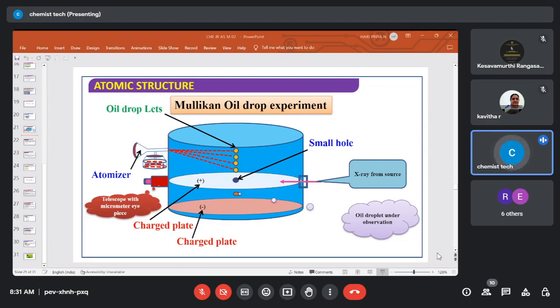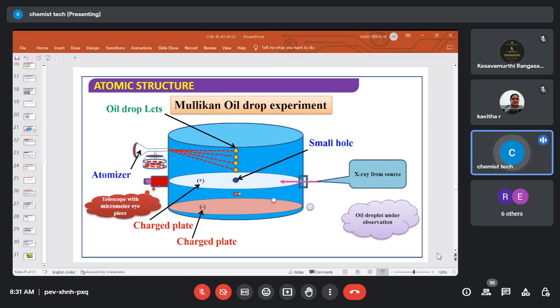We have hydrogen gas in the container. As we pass an X-ray source, the oil also gets ionized and then the hydrogen gas also gets ionized. So now the oil is positive and we have an electron minus which is coming from the hydrogen. Because of the ionization of hydrogen, this electron minus will fall and be attracted towards the oil drop, because the oil drop is a positively charged particle and the electron is a negatively charged particle.